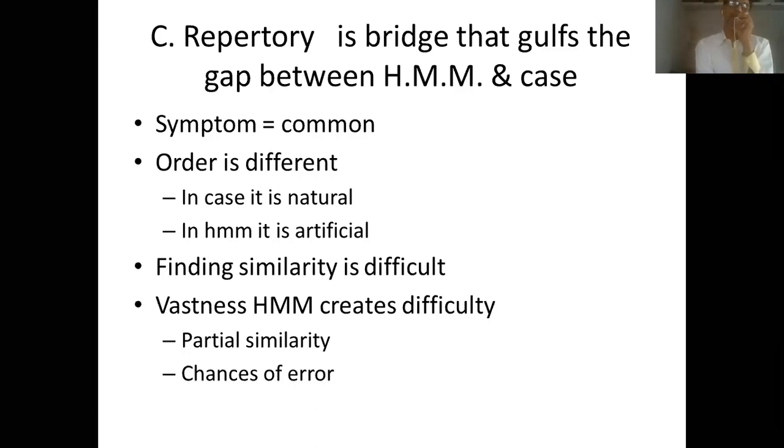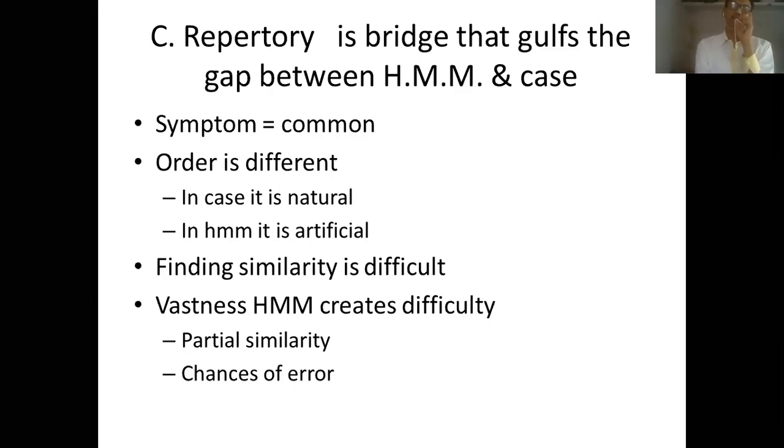So the two things essential for matching similarity are not both present between homeopathic materia medica and case. There is similarity only at the level of symptom. Similarity at the level of order is not there at all. So finding similarity between these two is very difficult. Further, when we study homeopathic materia medica, its vastness creates a few more difficulties.